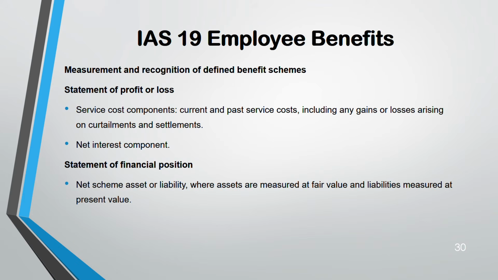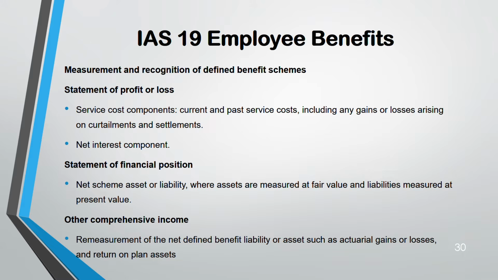Statement of financial position has the net asset or net liability. That means net pension asset or net pension liability. Why net? Because you have to deduct your asset from liability. Either it will be a net liability if liability is more, or it will be a net asset if asset is more. Assets are measured at fair value, liabilities at present value. Other comprehensive income: the remeasurement gain or loss will go to other comprehensive income, and also return on plan assets will go to other comprehensive income.